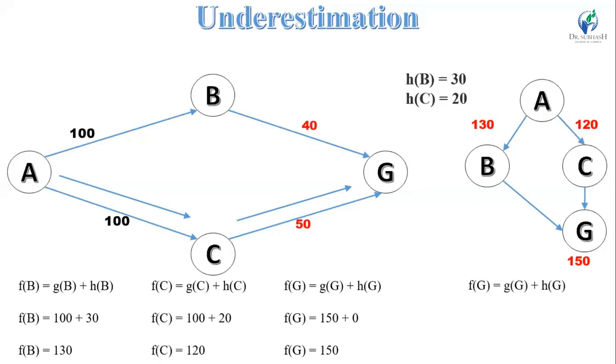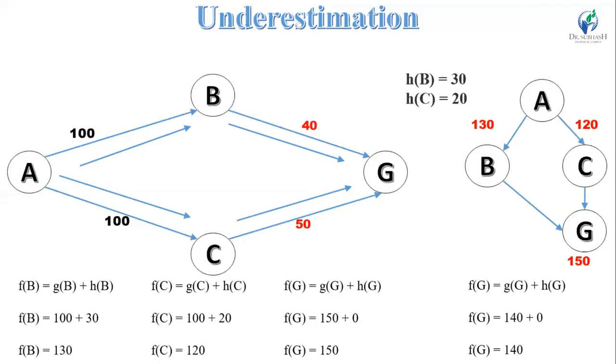So f(G) is equal to g(G) plus h(G). Put the value in this equation. So it is 140 plus 0, because 140 is the actual cost through f(B) and h(G) is the goal node, so it is 0. So f(G) is equal to 140.